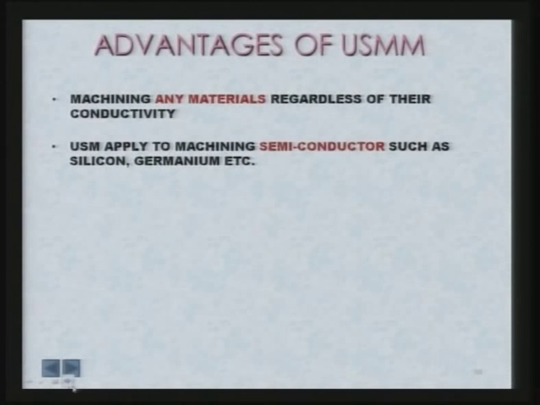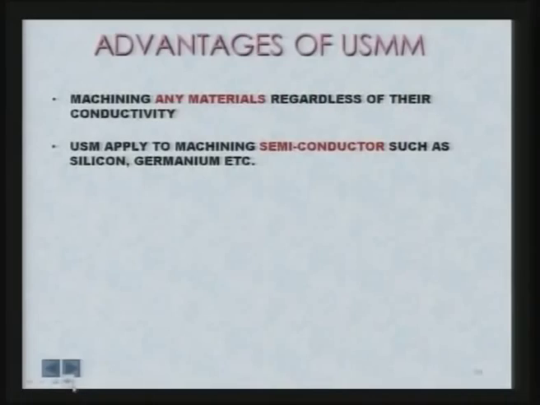Now, there are certain advantages of ultrasonic micro machining over the other processes. Machining any materials regardless of their conductivity. This is a very important advantage, because ultrasonic machining does not require electrical conductivity of the workpiece, or it need not be magnetic material, or high thermal conductivity or low thermal conductivity are also not a consideration for this particular process. Ultrasonic machining applies to machining semiconductors such as silicon, germanium, etc.